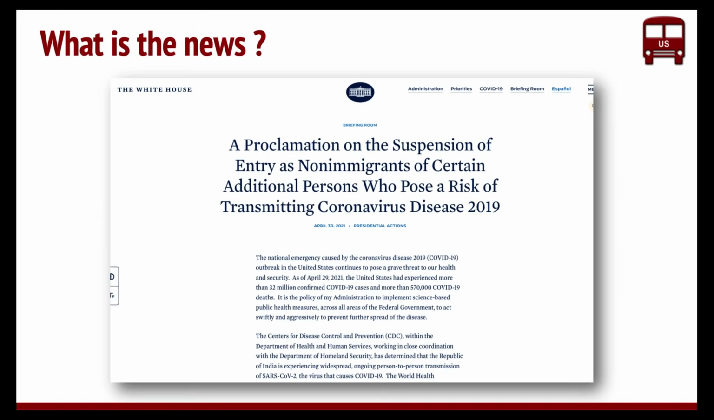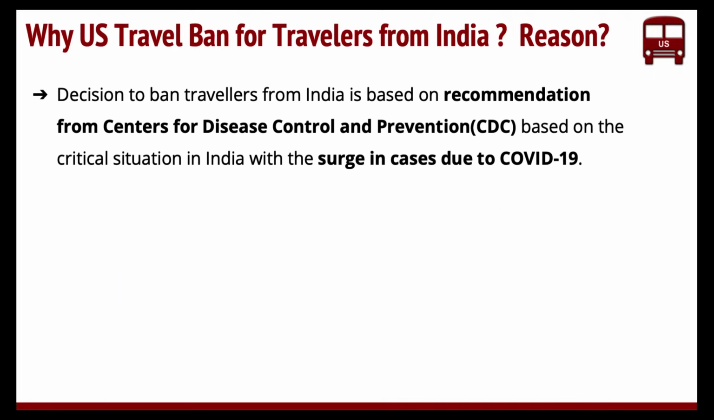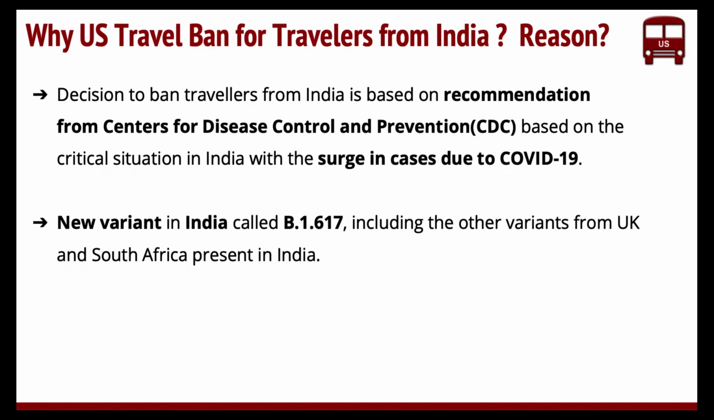So this is the proclamation that was signed by Biden on April 30th. As you can see, the proclamation is on the suspension of entry as a non-immigrant. The non-immigrant is very, very key, of certain additional persons who pose risk of transmitting coronavirus disease 2019. So this is the whole idea, to stop this. And if you look at the reason for travel ban, it's based on recommendation from CDC, Centers for Disease Control and Prevention, and based on the situation in India. That's the reason they did it.